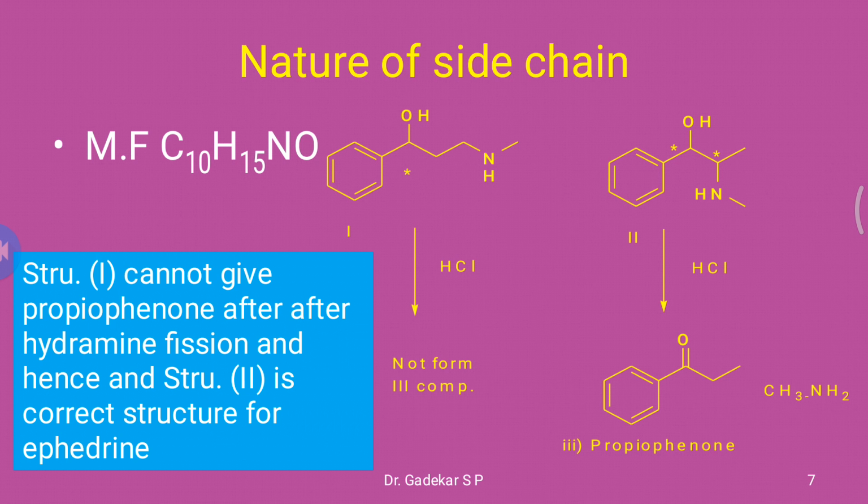So the first structure cannot give propiophenone after hydramine fusion and fission, which are different reactions. Fusion means condensation and fission means breaking down the compound. Hence the second structure is the correct structure for ephedrine. There are two conformations, first and second, but the formation of propiophenone confirms the structure of ephedrine.